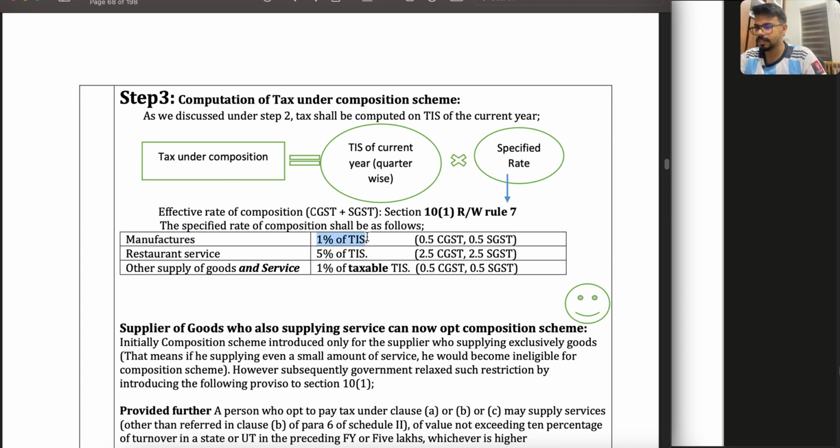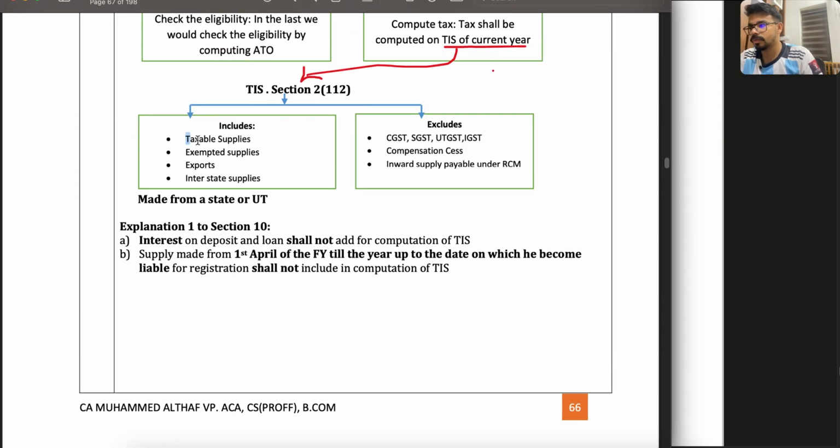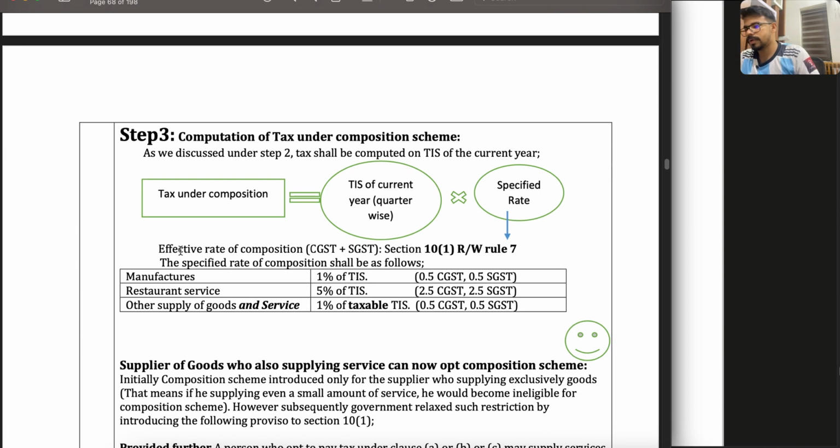TIS is the turnover in a state. I've made it short. Restaurants also pay 5% of TIS. But in case of other supply of goods and services, it is 1% of taxable TIS. This is very important. You have to read the TIS definition. In case of TIS, you have to include taxable, exempted, everything. So if you are a manufacturer or a restaurant service, you have to pay on the TIS, which includes taxable plus exempted. But if you are, for example, a retailer or wholesaler, then you pay 1% only on the taxable value, not the exempted value.